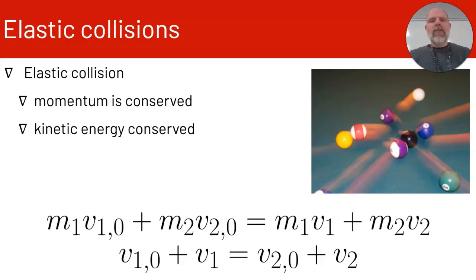Another way to confirm whether or not a collision was elastic is to look at the change of kinetic energy. If the change of kinetic energy before the collision and after the collision is equal to 0, then you have an elastic collision.